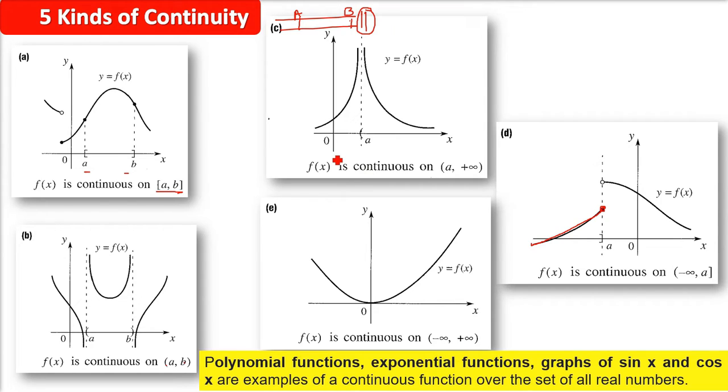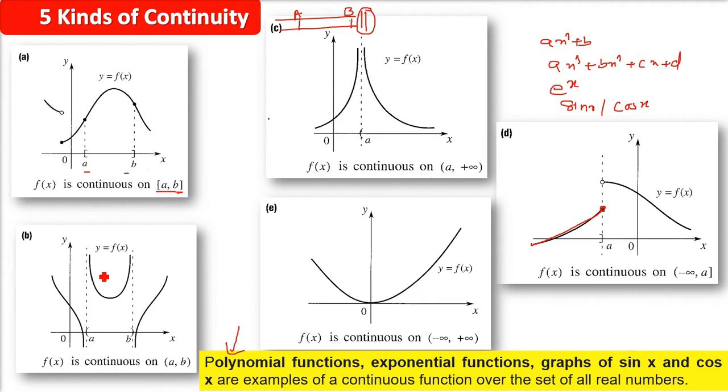You may be asked, what are the functions? For example, polynomial functions, like ax cubed plus bx squared plus cx plus d, and the exponential functions, and the sine and cos graphs, these are examples of continuous functions over the set of all real numbers.